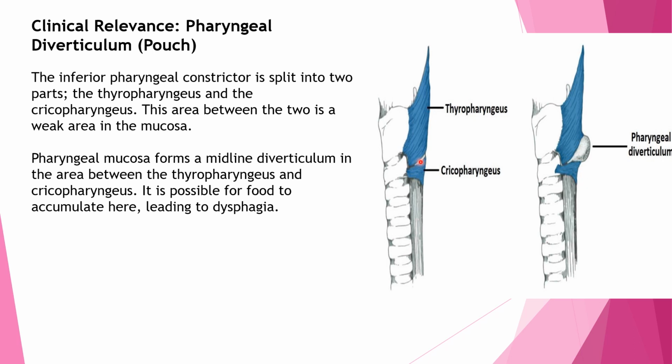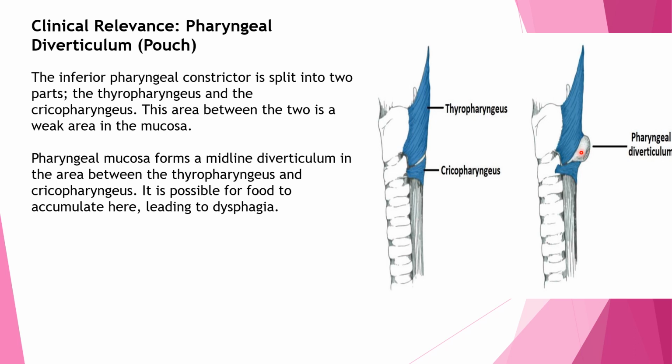This area, this white colored area, is very weak. So, it forms a midline diverticulum. This area in between thyropharyngeus and cricopharyngeus forms a diverticulum when there is anything abnormal related to pushing of food from the pharynx to the esophagus. It forms a diverticulum that is seen here.